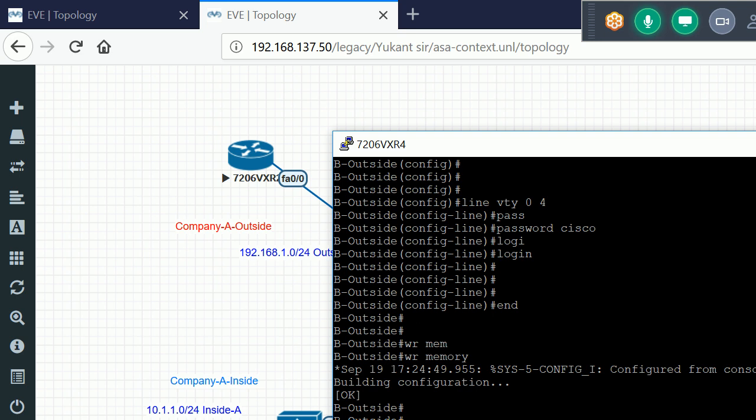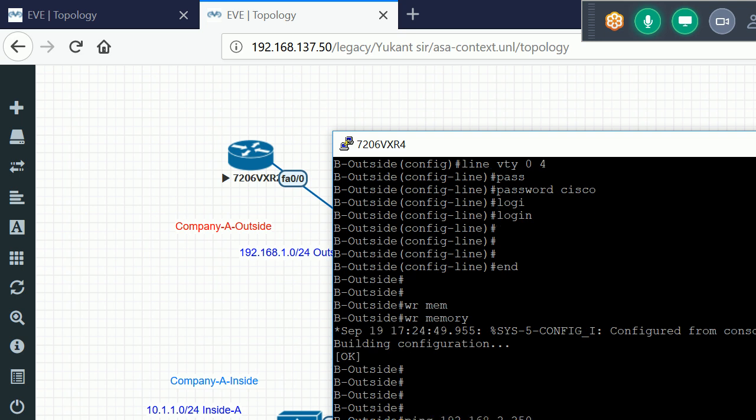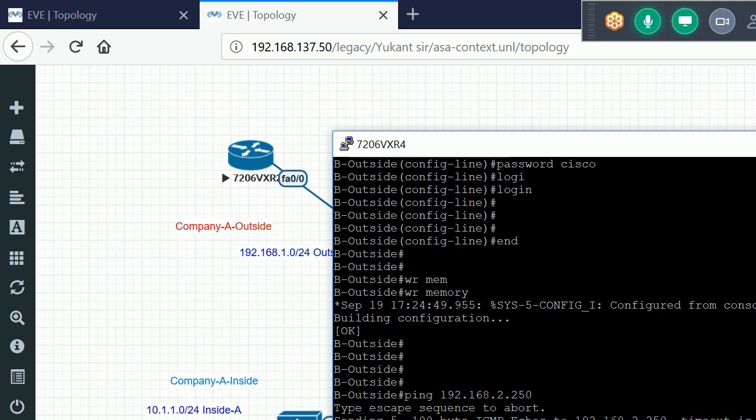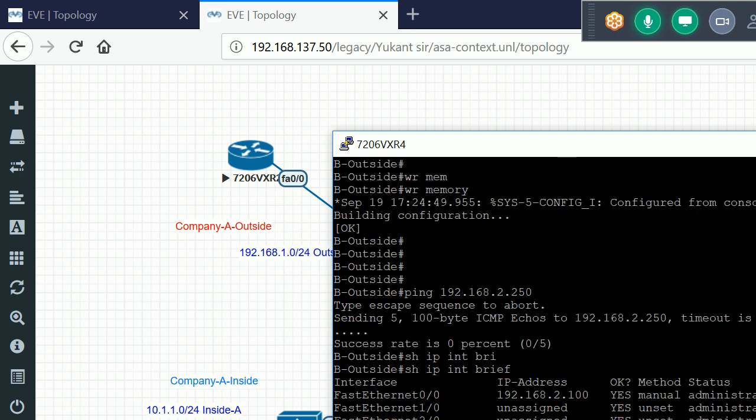If I ping my firewall, I will ping 192.168.2.250. Not able to ping. Let me check. I'll run show ip interface brief.